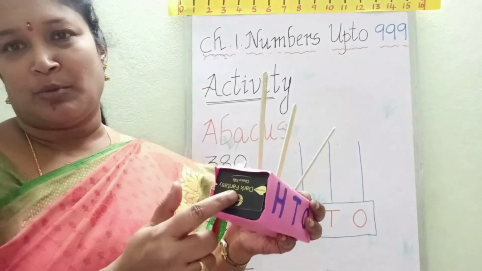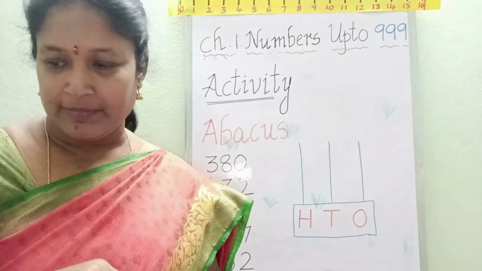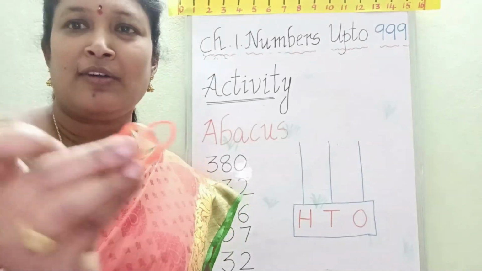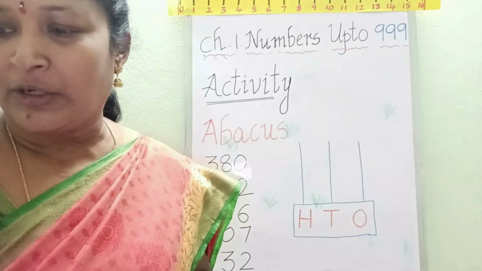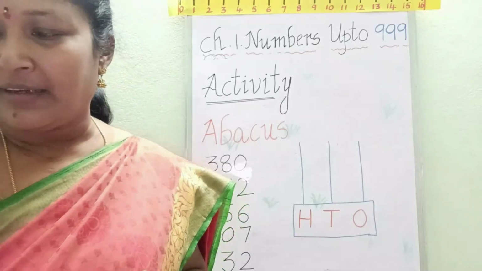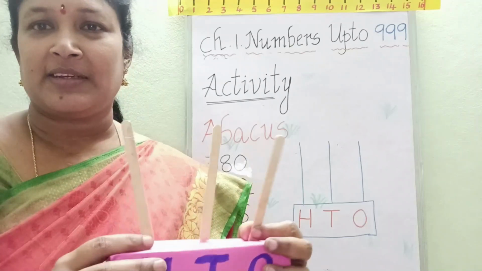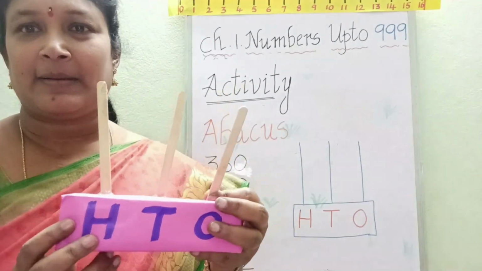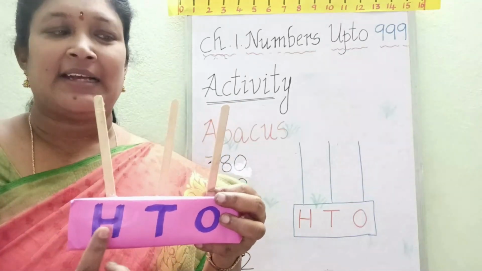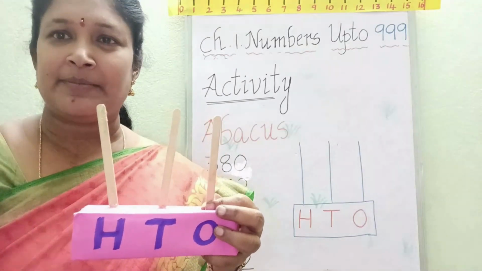Cover that, and take ice cream sticks or straws, and rubber bands. 3 colors of rubber bands you have to take, because ones place, tens place, hundreds place we have to differentiate. So here 3 place values you have to prepare and you can do the sums on this abacus.